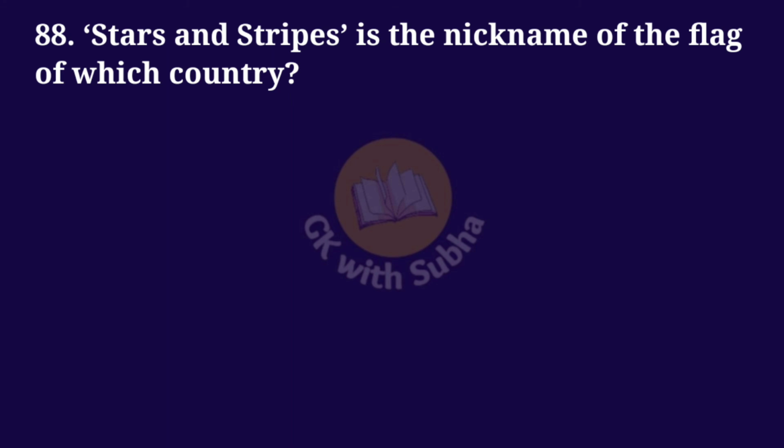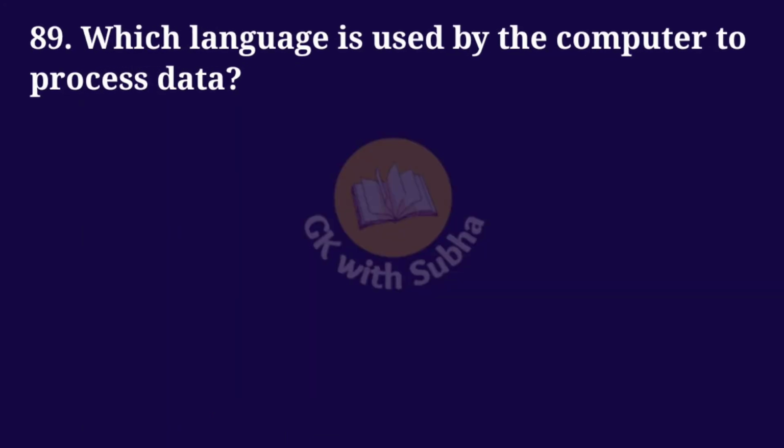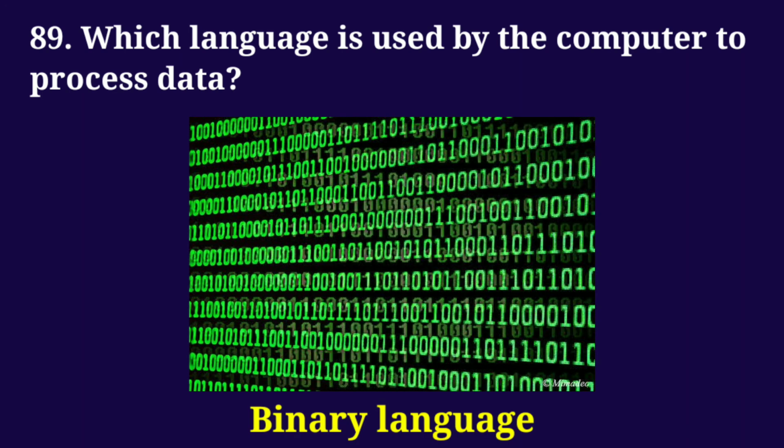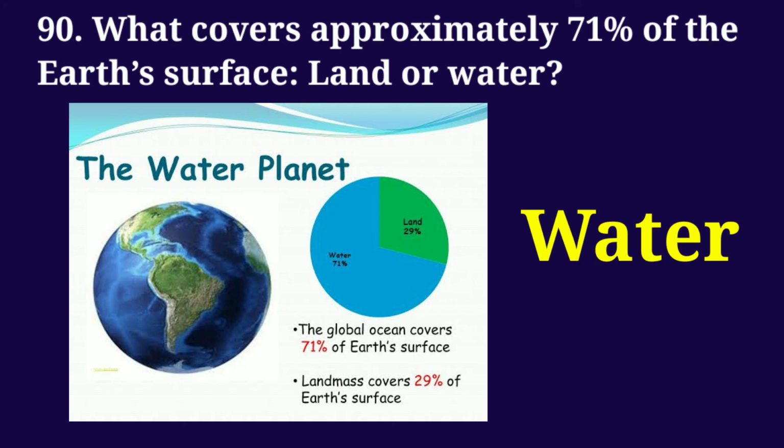Stars and Stripes is the nickname of the flag of which country? Answer: United States of America. Which language is used by the computer to process data? Answer: Binary language. What covers approximately 71% of Earth's surface, land or water? Answer: Water.